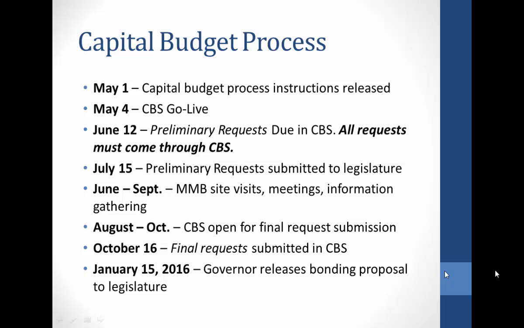All requests must come through this system. Preliminary requests will be submitted to the legislature on July 15th. MMB will be conducting site visits and meetings and gathering information beginning in June, going all the way through September. Capital budget system will be open for final request submission between August and October. On October 16th, the final requests are due to be submitted in the capital budget system. On January 15th, 2016, the governor will release the bonding proposal to the legislature.